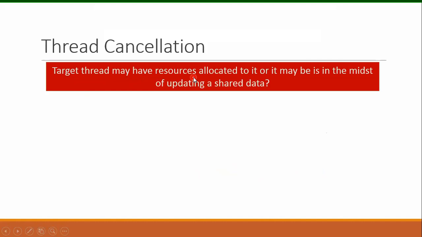Target thread may have resources allocated to it, or it may be in the middle of updating a shared data. So the issue that we have here is that if target thread has been allocated resources, what will happen to these resources if we terminate the thread? And the second issue is that if target thread is updating some shared data and it is in the middle of this operation, what will happen to that shared data? Either it will complete the operation or it will not complete the operation.